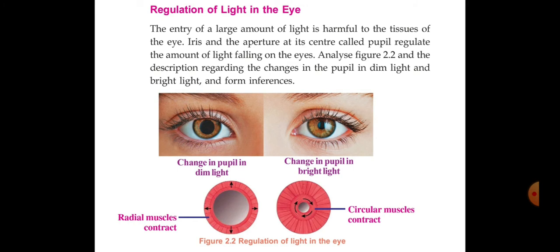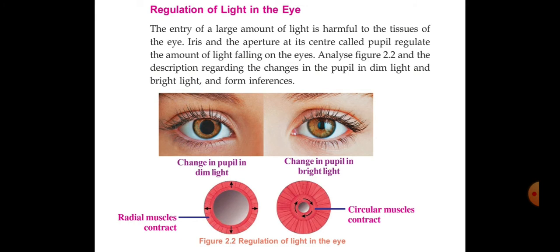Is there any difference in the size of the pupil in the two eyes? Yes, of course. In the textbook, the eye on our left side, there the pupil is bigger. And the eye on our right side, there the pupil is smaller.